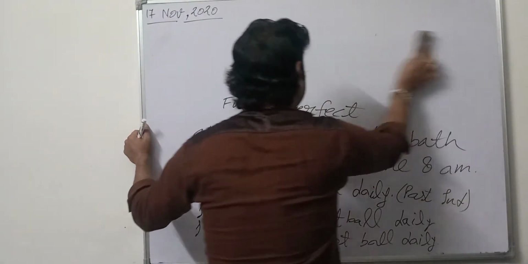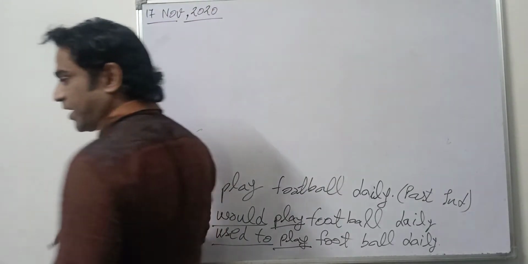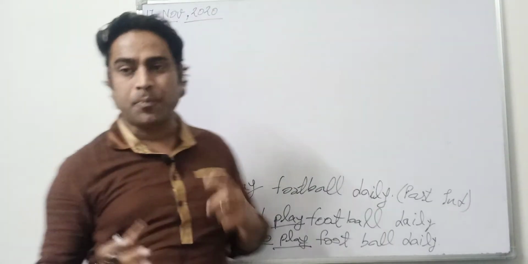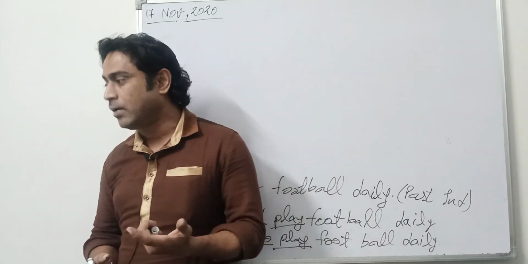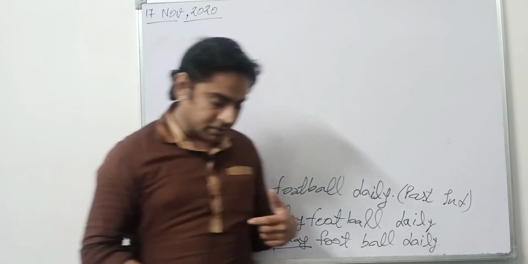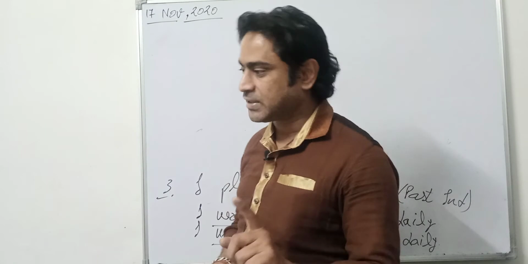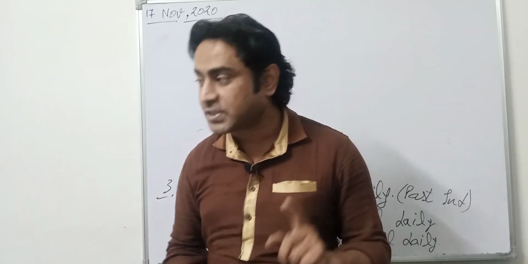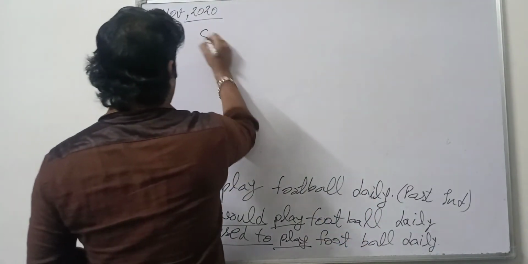Now this time I'm taking sentences with more than one action, and it happens in past perfect and in future perfect. Sometimes we have the pairing of past indefinite and past perfect, and the pairing of future perfect and present indefinite. Past perfect goes with past indefinite, and future perfect goes with present indefinite.